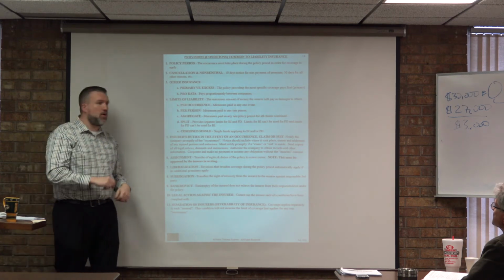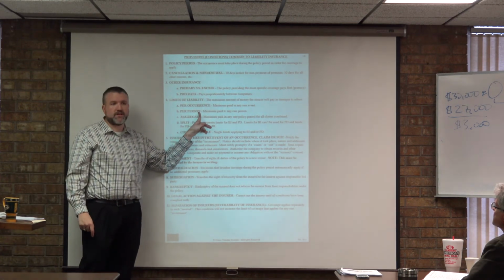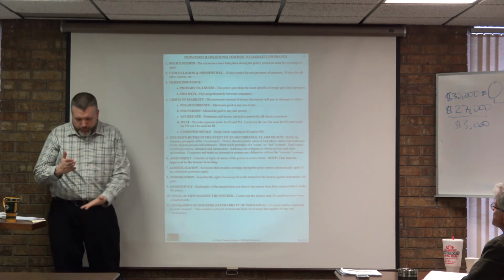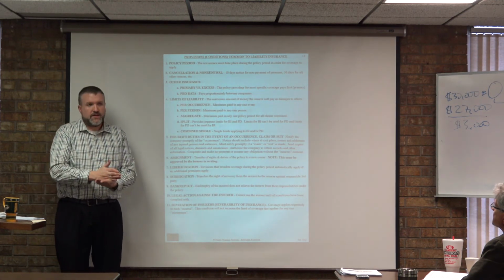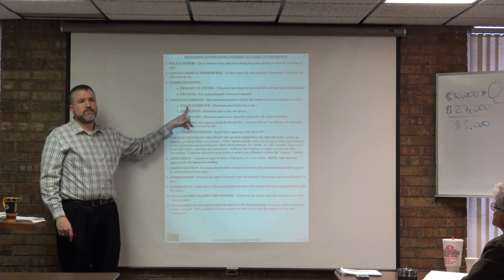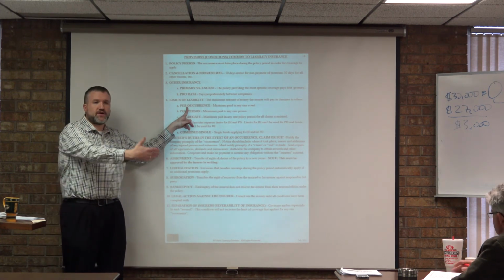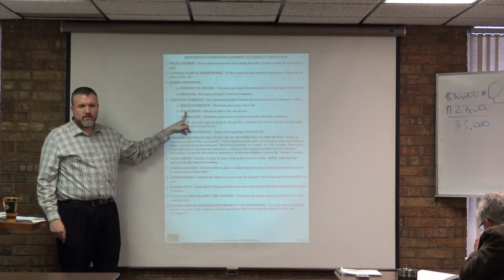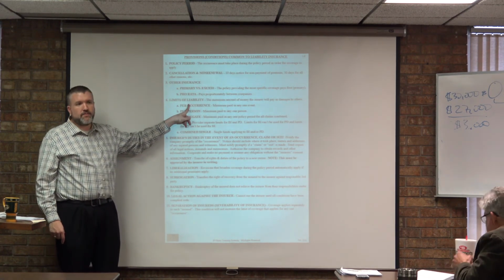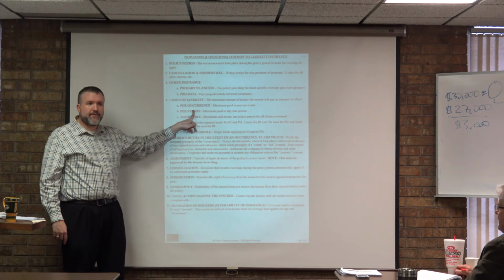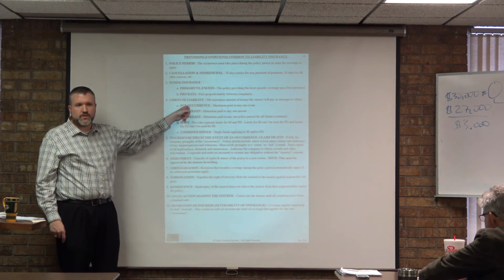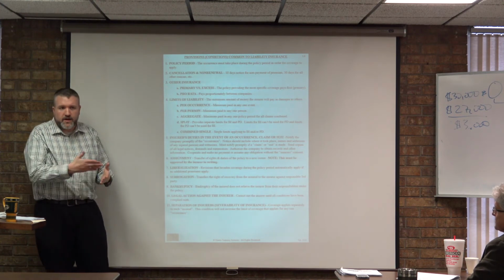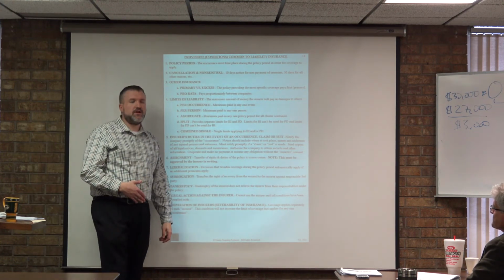But the per occurrence isn't the only thing they pay. They also pay out a per person limit. So what this basically states is that if the per person limit gets hit, then it doesn't matter what the per occurrence limit is. Say I caused $30,000 in damage to someone, but my per person limit was only 10. My per occurrence limit maybe was 50, but who cares? If I max this limit out, does it matter what this one is? No. Okay, so that's what per person is. It's how much they're going to pay out per person.